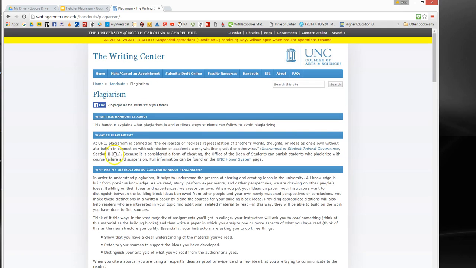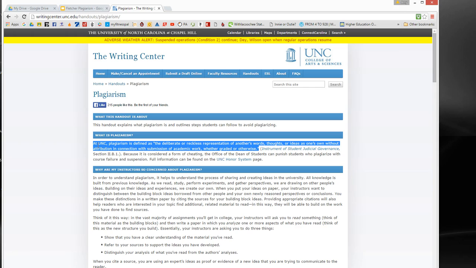And you can see that it has an article here. We don't want to copy this entire article. We really just want to go right here to where it says, what is plagiarism? And we want to copy basically their definition of it. Okay? So let's go all the way down here. And I always select the information backwards. So we're going to select that little part right there that you see me doing.